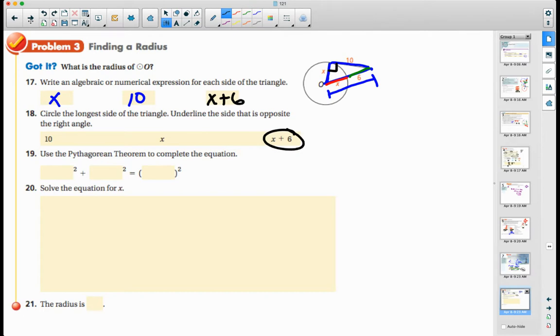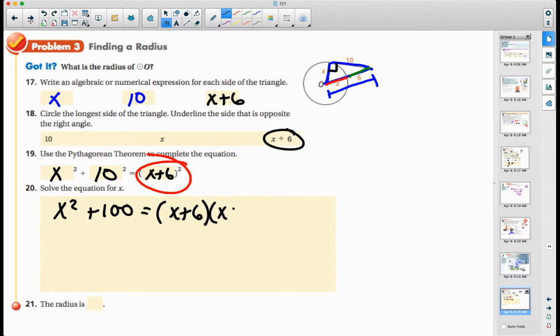So if I put this into the Pythagorean theorem, I'm going to get x squared plus 10 squared equals (x plus 6) squared. So let's go ahead and solve that. I'll get x squared plus 100 is equal to, now what do I do with that? That turns into x plus 6 times x plus 6, right? Isn't that what squared means? Just do the same thing twice? Yeah, that turns into a FOIL problem, right? So let's go ahead and FOIL that.